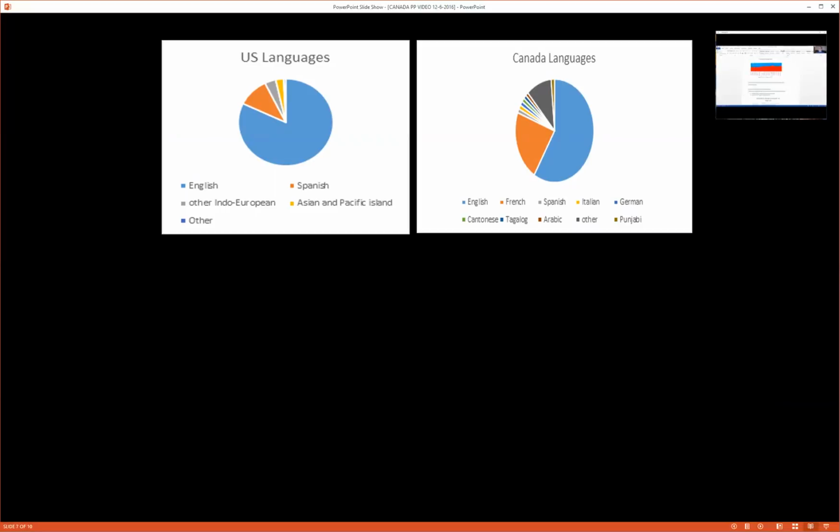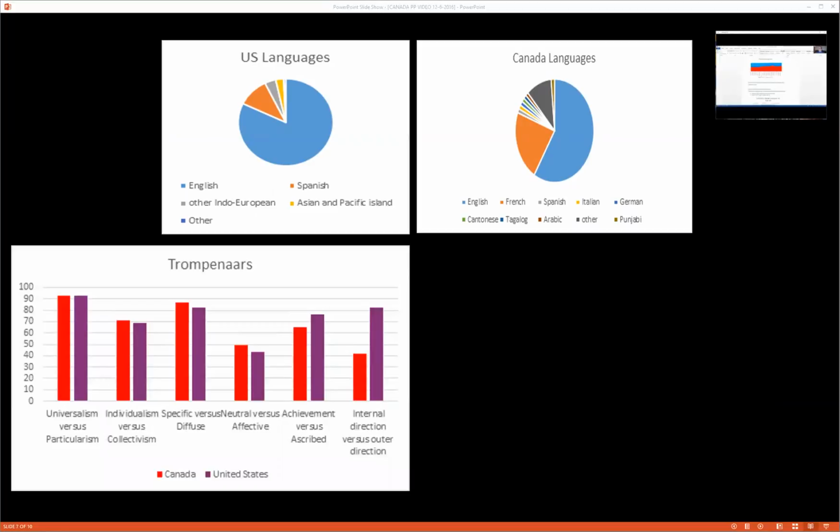When you look at the Trompenaars scale for Canada and the US, you'll find that it's very similar. Canada and the US have similar expectations when it comes to this, with universalism, individualism, and specific being the largest. That really didn't surprise me considering how similar the countries are when it comes to this sort of thing.